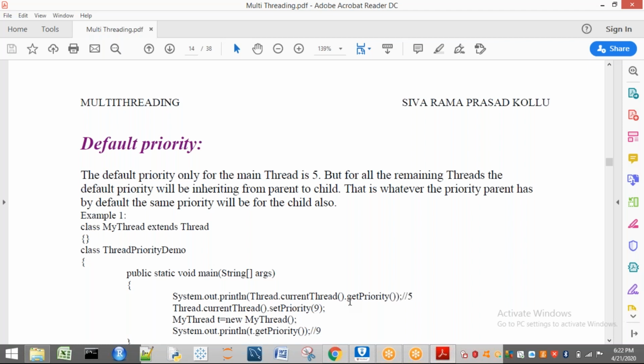Now the concept is main is also a thread. So for that thread also there should be some priority. By default, the priority of main is 5. Okay, the default priority of main is 5. Who placed it? By default the JVM, or the thread scheduler, is going to place it as 5. What about other threads?